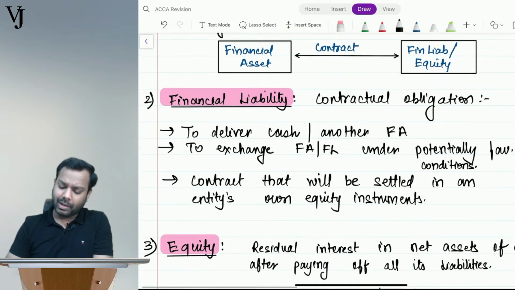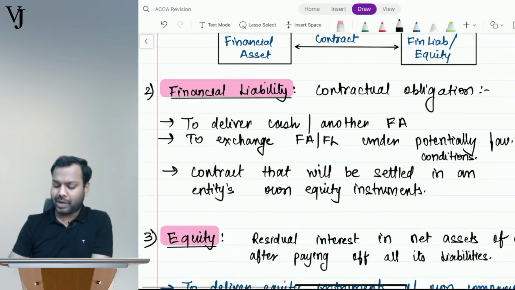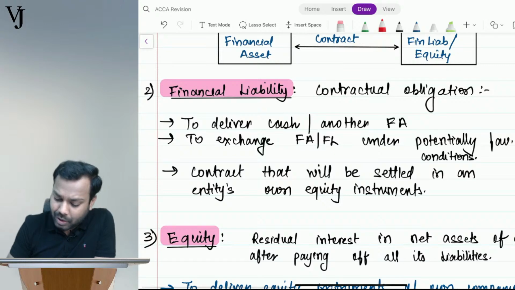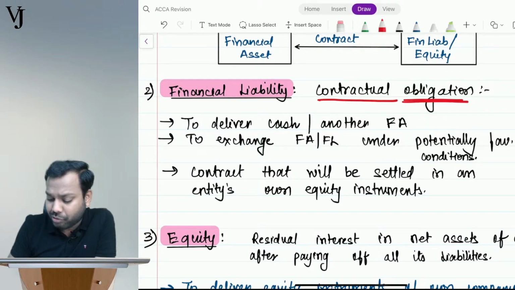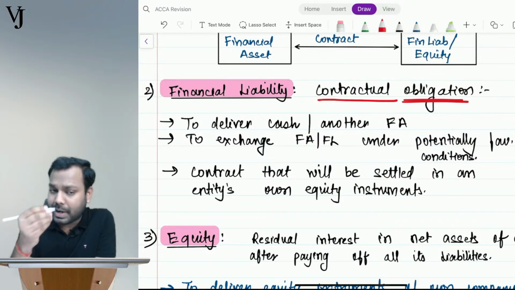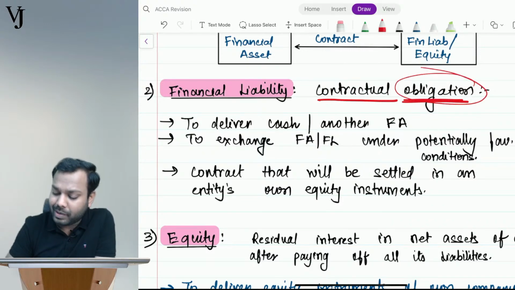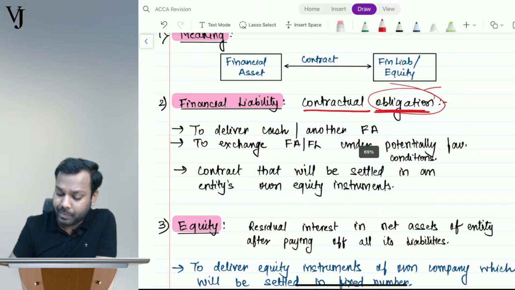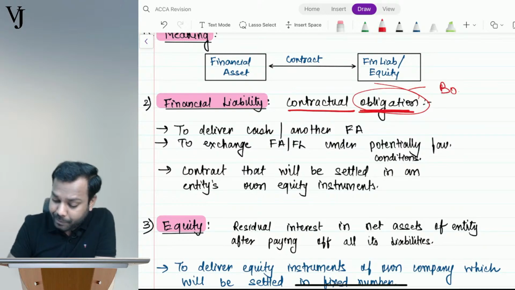Now, what is the meaning of financial liability? The standard says a financial liability is a contractual obligation. Obligation means I am bound.